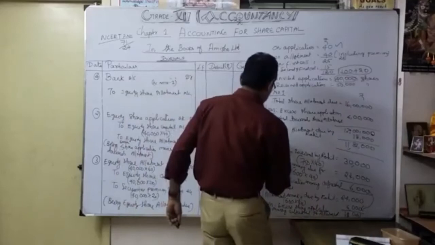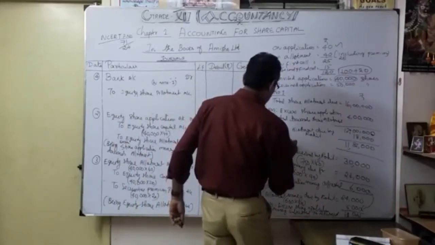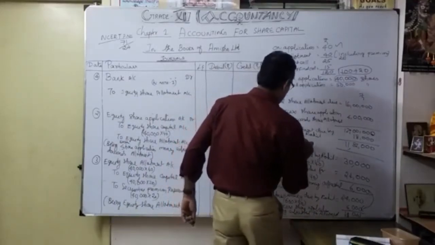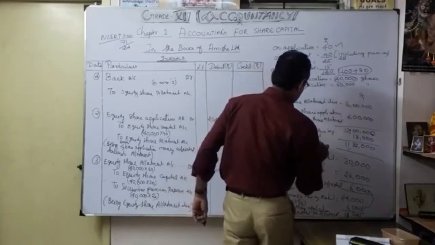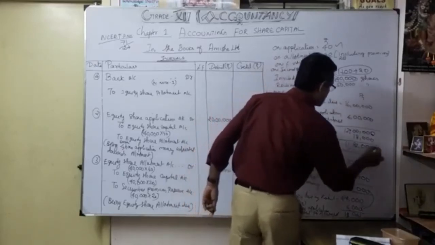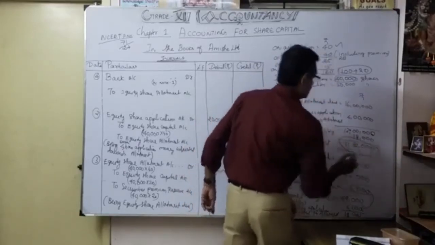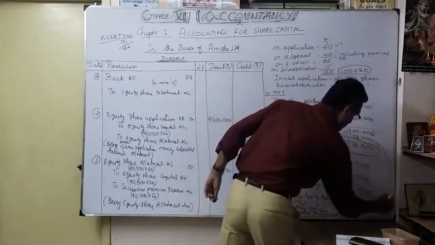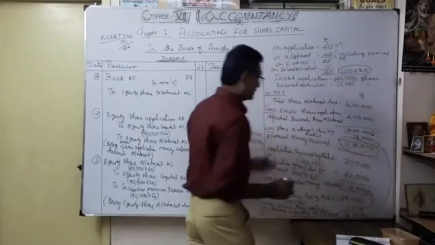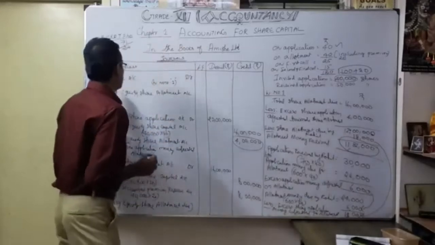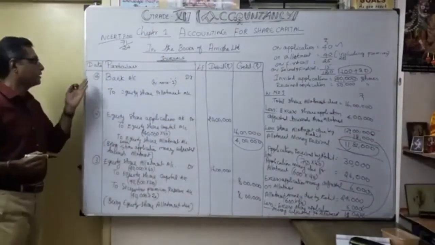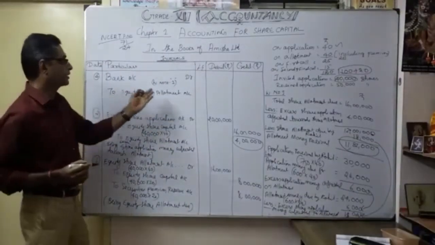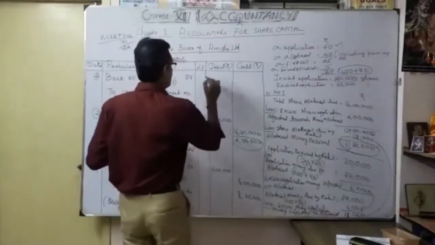So that is the share allotment money received. This is the amount. Now understood, this 18,000, we get the calculation from this one. Now we can do the working out here. Bank account debit, share allotment account, how much? 11 lakh 82,000.